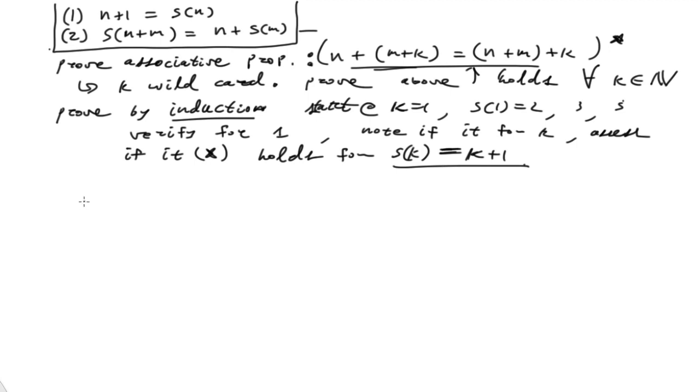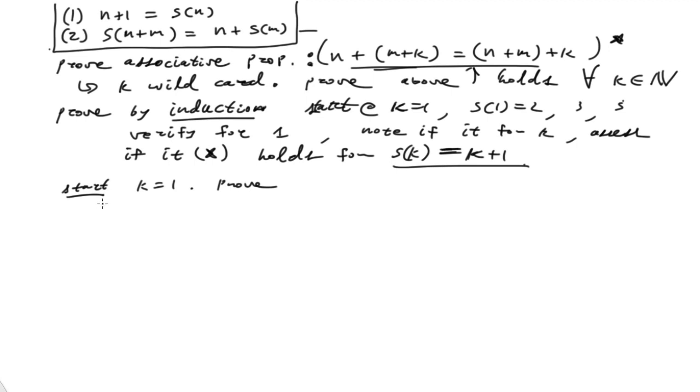We start with k equals 1. Sorry, I was picking up my papers to find out where my notes are. So again, what we want to prove is that the following holds.